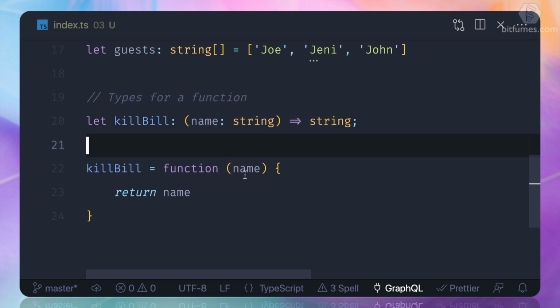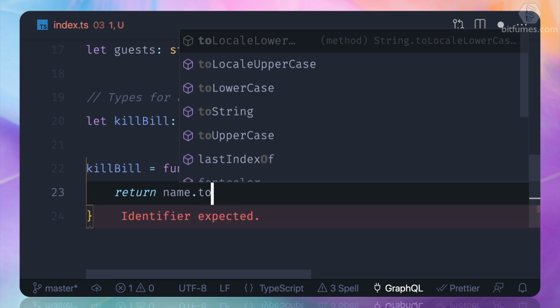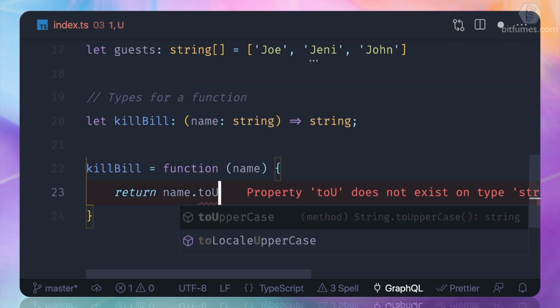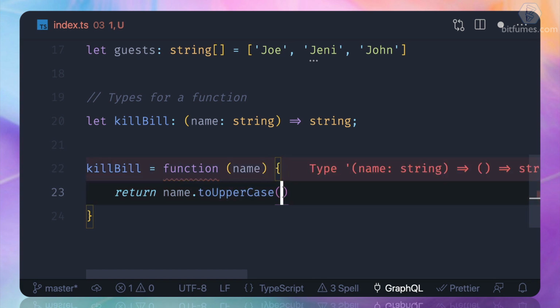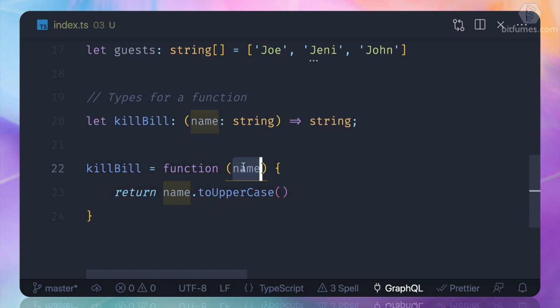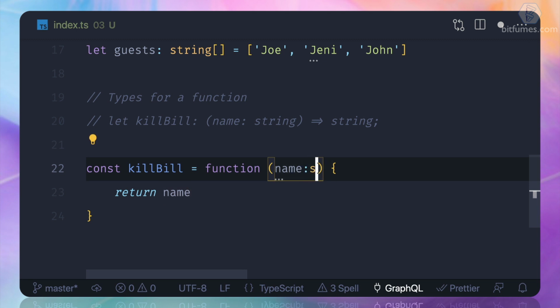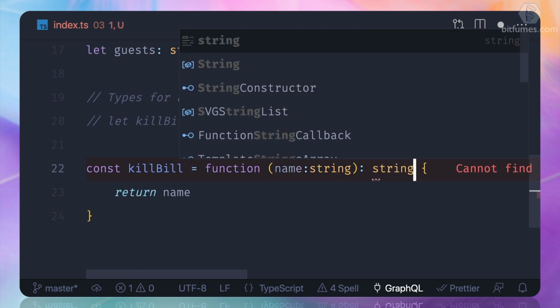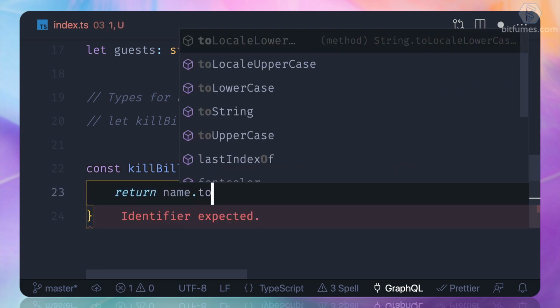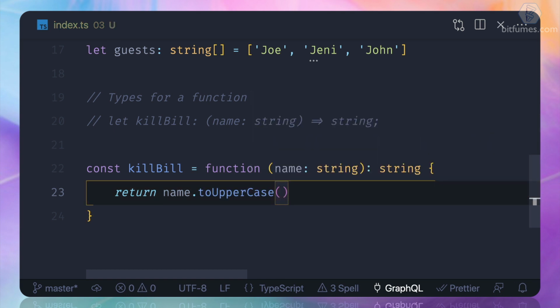Now if I do this, and if I now say toUpperCase, and boom, you can see this is having a suggestion. Why? Because now TypeScript knows that, hey, the name is actually a string, and yes, on a string we can use this function dot toUpperCase. Now there is one more way. You can just comment that, and you say const directly. You can say, hey, this is a string, and after the closing of this function you can define the return type as a string, and then it's also going to work super easy and fine.